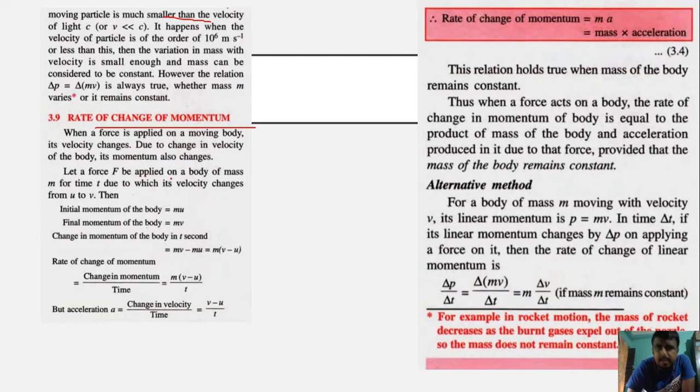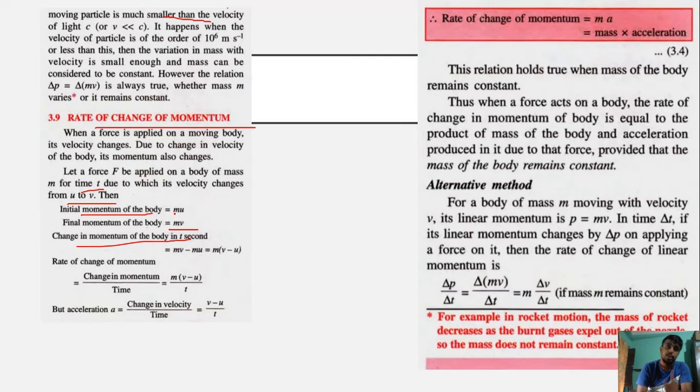Let a force F be applied on a body of mass m for time t, due to which its velocity changes from u to v. Then the initial momentum of the body is mu, and the final momentum is mv. Now the change in momentum in t seconds would be mv minus mu, which is equal to m(v minus u). Then we can find the rate of change by dividing the change in momentum by time. Rate of change of momentum will be m(v minus u) by t.